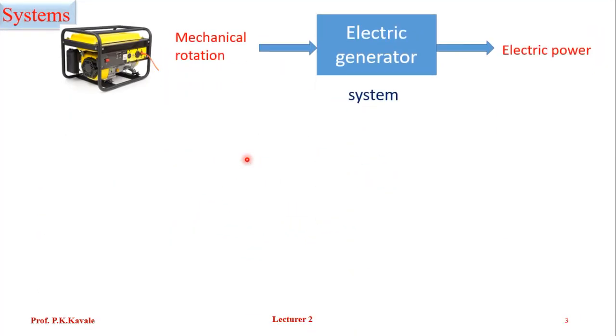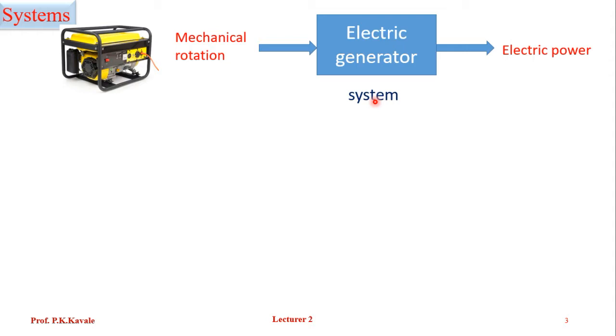First of all, we'll try to see what is meant by a system. A system can be considered as something which has some kind of input and always gives you some kind of output. For example, an electric generator. In this, there is some mechanical energy in terms of rotation, and it converts this into electrical power.